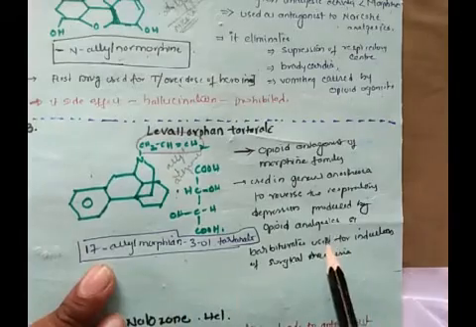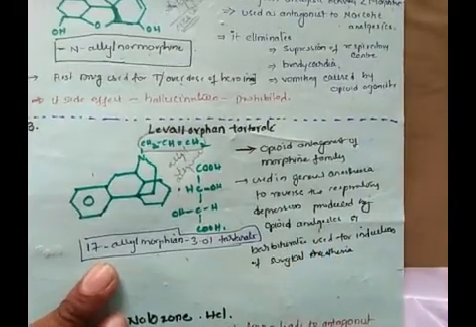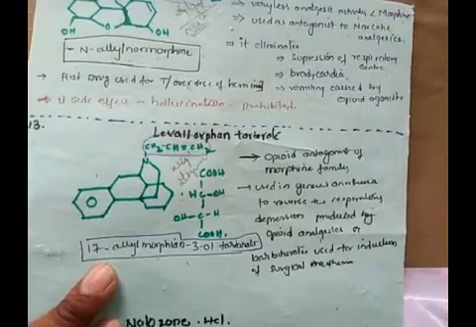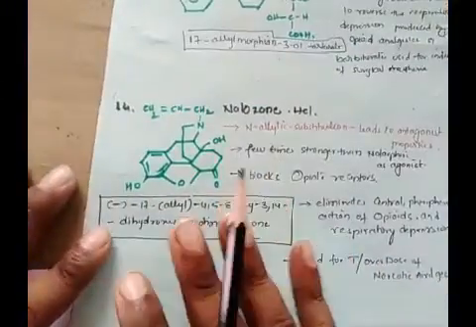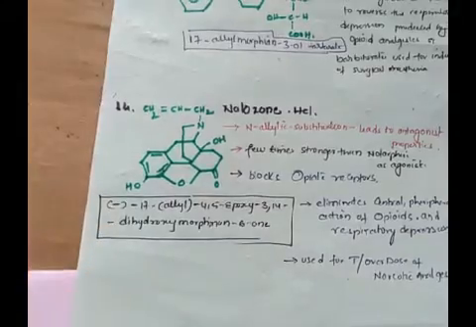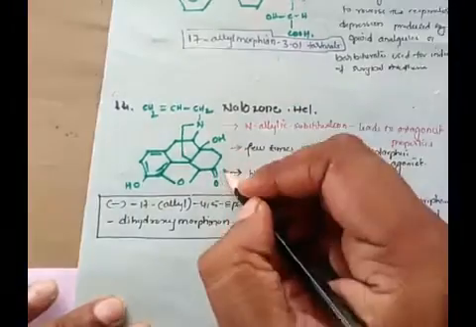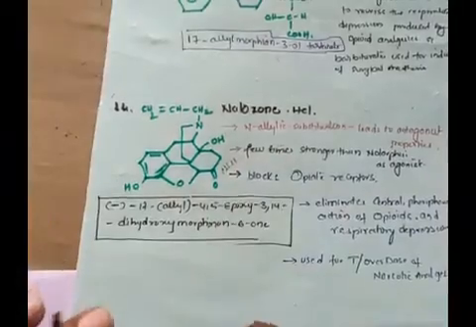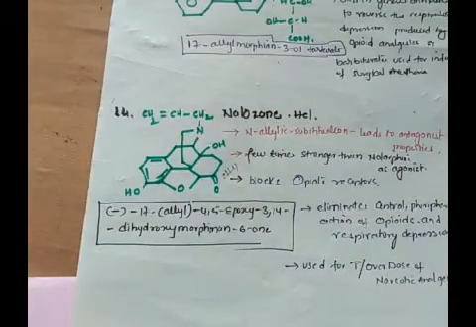It is also used with barbiturates for induction of surgical anesthesia. Barbiturates are sleep-inducing drugs that we will study in the next CNS drugs. These barbiturates, like opioids, also induce sleep. So to reverse that sleep, we have to use levallorphan as the antagonist drug. Coming to the last drug as per the syllabus, naloxone HCl. We have to draw HCl here.